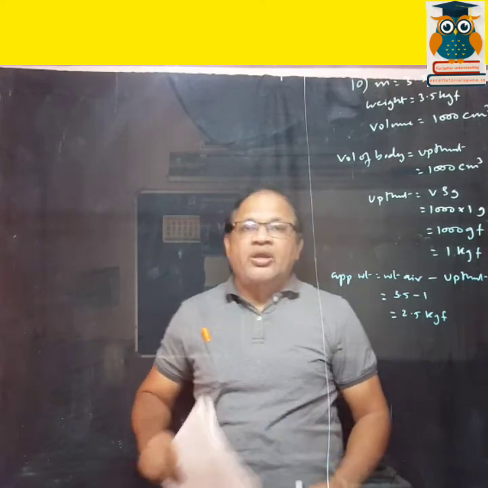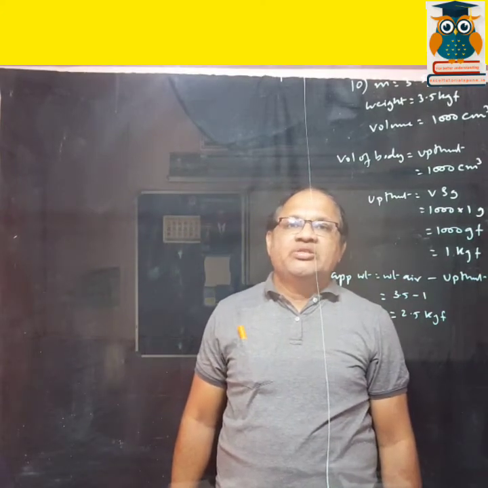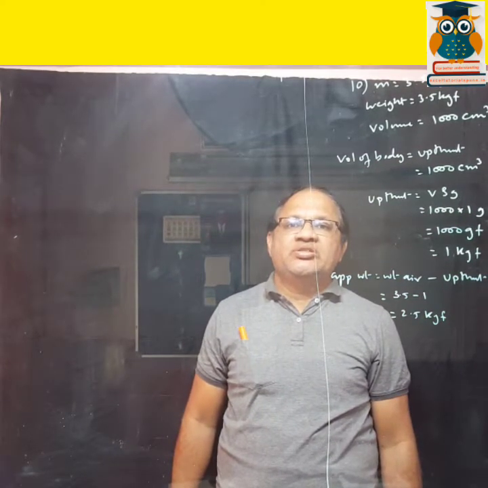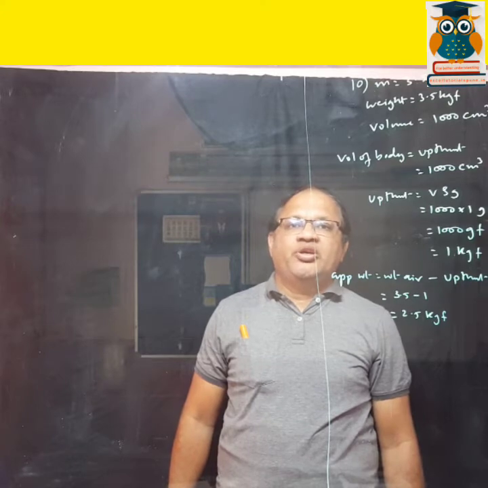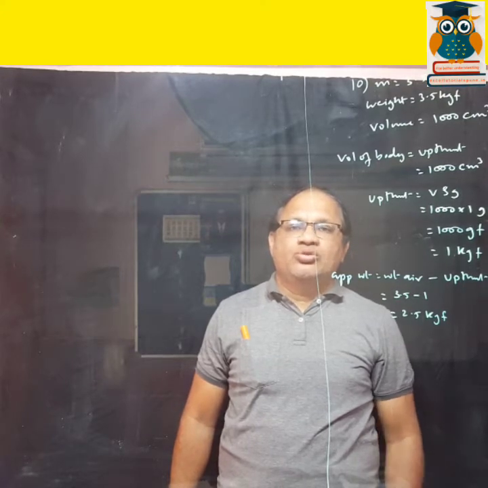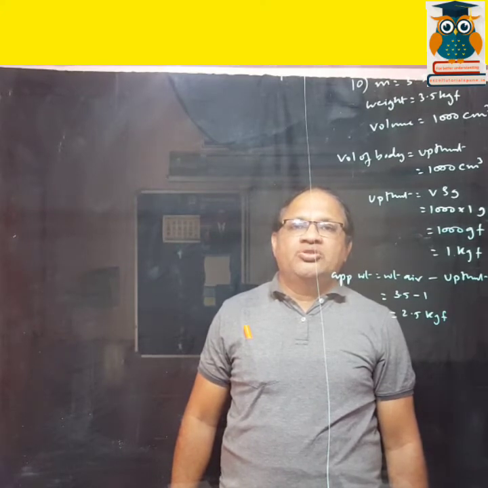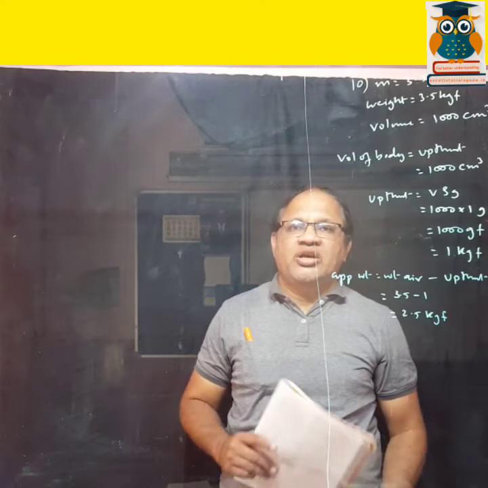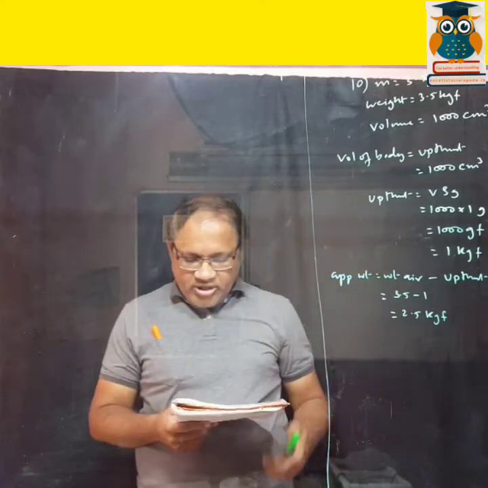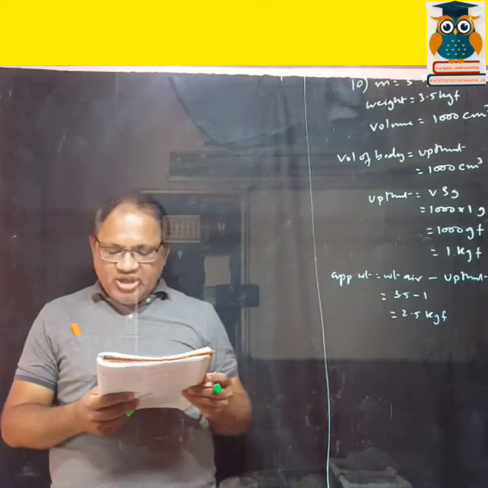So now this is about density. You know the formula, na? Relative density is equal to density in CGS system, that is gram per centimeter cube. And if you want to convert that into MK system, kg per meter cube, just multiply by 1000. So these are some of the questions based on relative density. Just go through the formulas again so you understand what I am doing. Okay, so let's start with the first sum. The density of copper they have given 8.83. Express it in kg per meter cube.